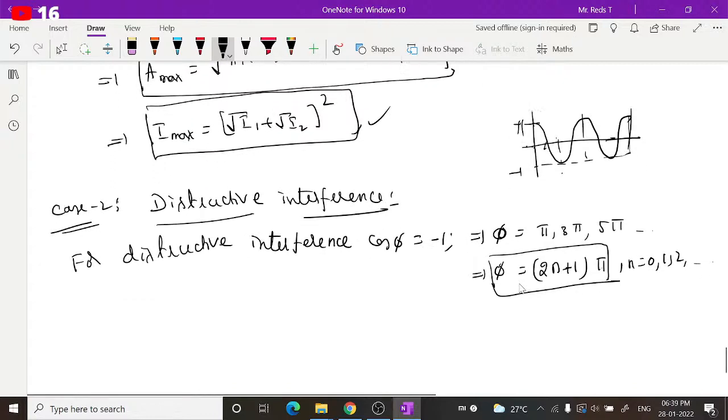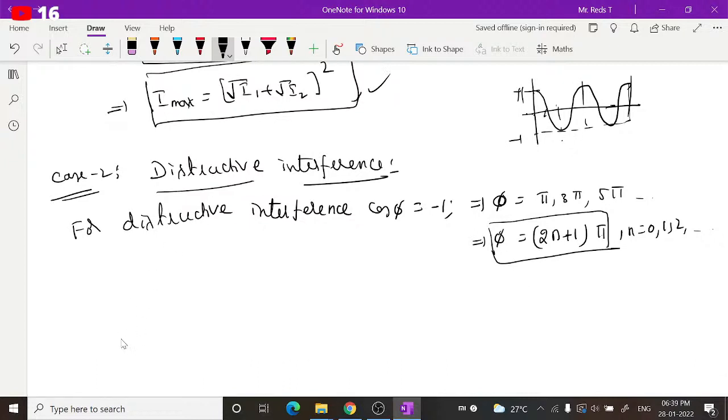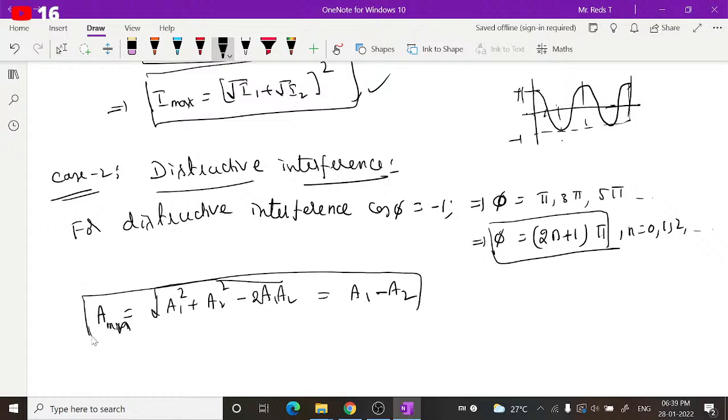If you substitute this, what expressions will we get for constructive and destructive interference? Let us see. If cos phi is minus 1, the resulting amplitude is the square root of a1 square plus a2 square plus 2a1 a2 cos phi. Cos phi is minus 1, so you get minus 2a1 a2. This is in the form of a square plus b square minus 2ab, so you can write it as the square root of (a1 minus a2) whole square, which is a1 minus a2. This gives you minimum amplitude and minimum intensity.